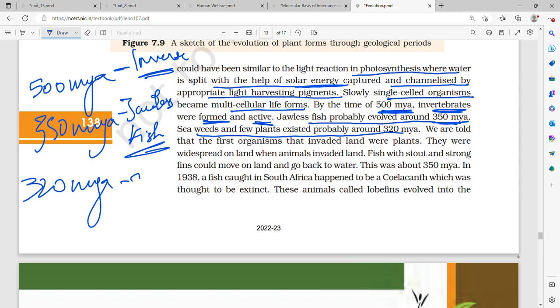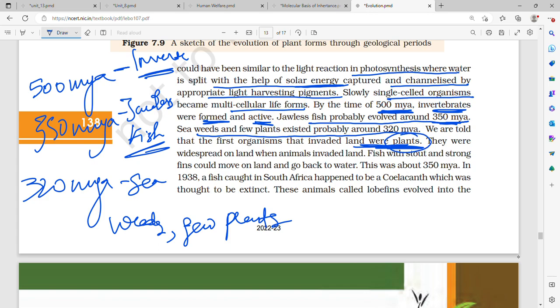320 million years ago seaweeds and a few plants existed. We are told that the first organisms that invaded the land were plants. Where were the first organisms found? In water. And the first organisms that invaded land were plants. They were widespread on land when animals invaded land. Until animals invaded land, till then they were widespread.